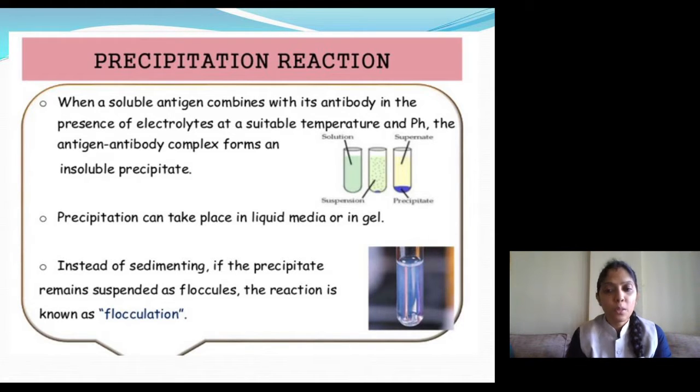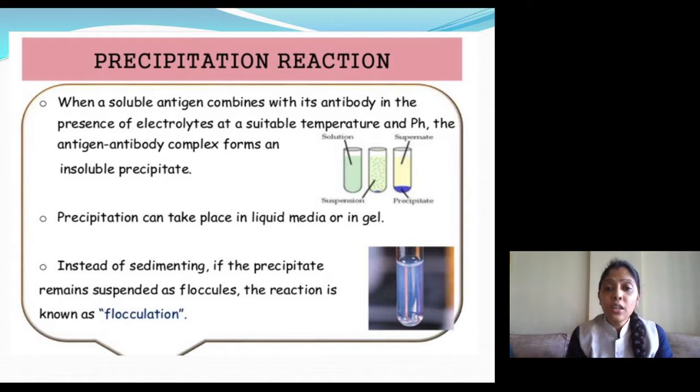This occurs with the soluble antigen only, in the presence of proper electrolyte, that is NaCl, and at a suitable temperature and pH. So this is the precipitation, and precipitation can occur in liquid media as well as in gel media.